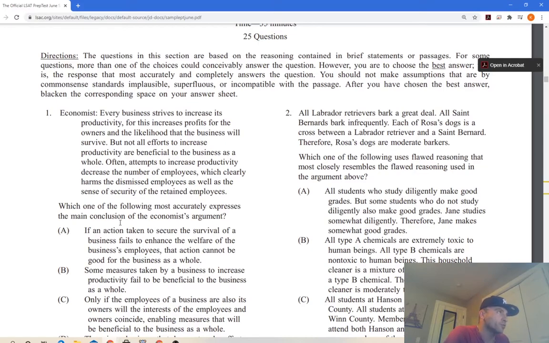But not all efforts to increase productivity are beneficial to the business as a whole. Right there, that is huge, right? Because this first statement is just a little statement. Here, it's an opinion. But not all efforts to increase productivity are beneficial to the business owner. That's huge.